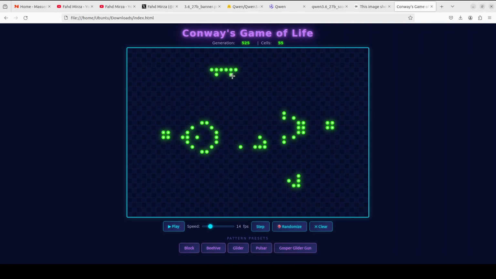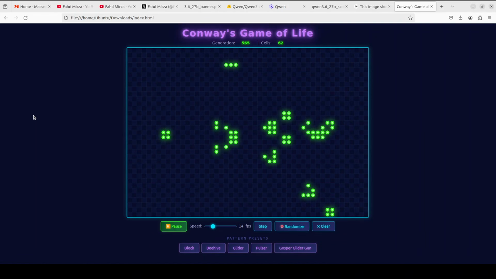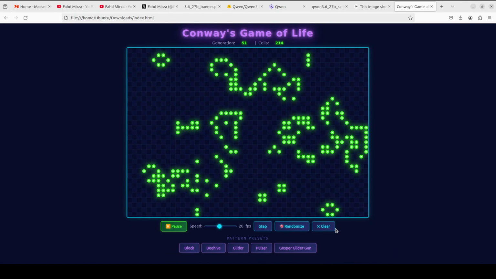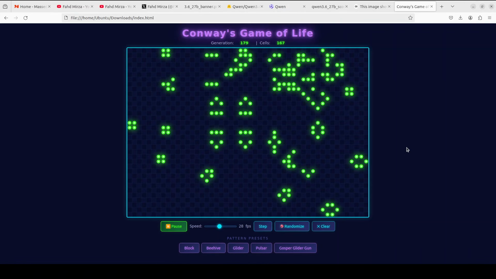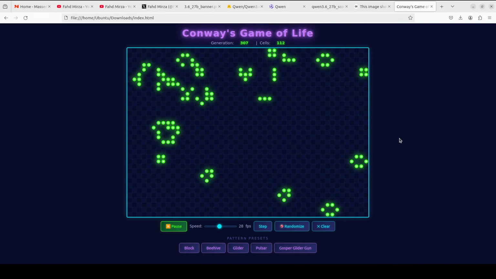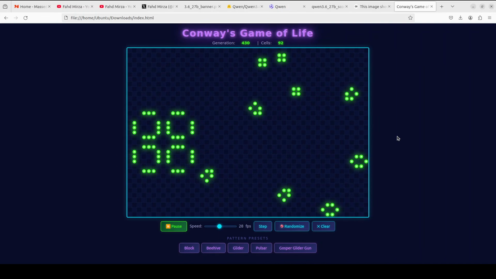And I'm just clicking on the screen to draw my own cell. Let me now click on play. And now you can see that my cell is also interacting and working. I can increase the speed and then I can just randomize it so that all the cells will mingle. And if you don't know what this game is, it's a zero player simulation where cells live, die or multiply on a grid based on just 4 simple rules. And from that simplicity, infinite complexity emerges, as you can see here.